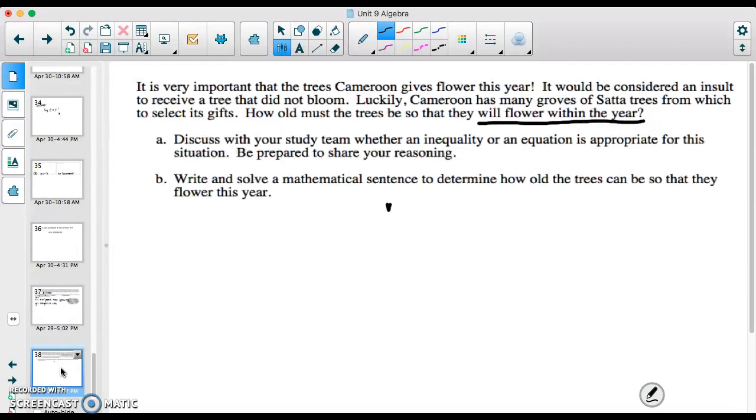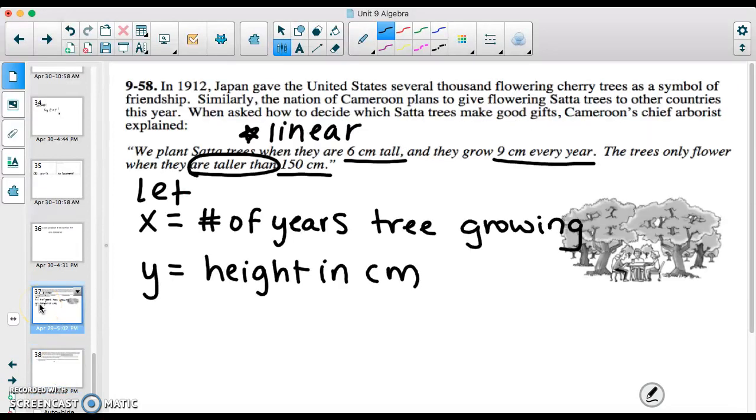Anyway, luckily Cameroon has many groves of trees from which to select its gifts. So let's see, how old must the trees be so they will flower within the year? So I want to make sure the trees flower within the year that we give them as a gift. Part A wants us to think, will this problem be solved using an inequality or an equation? So maybe we should go back to what the flower specialist was saying. The words that stand out to me is this phrase right here, are taller than.